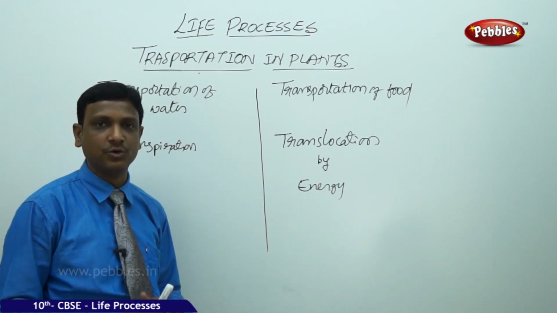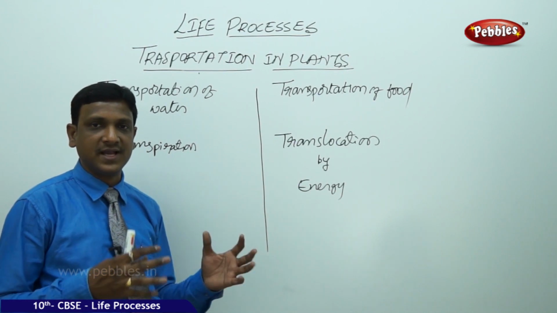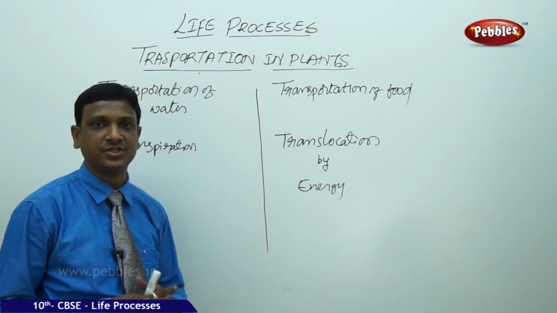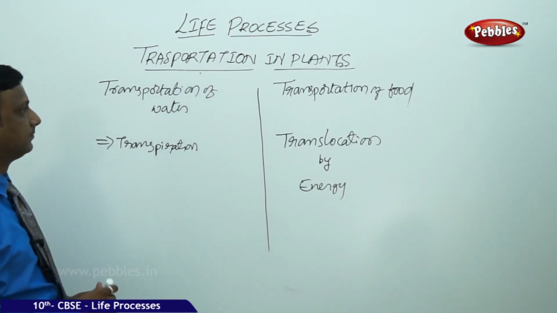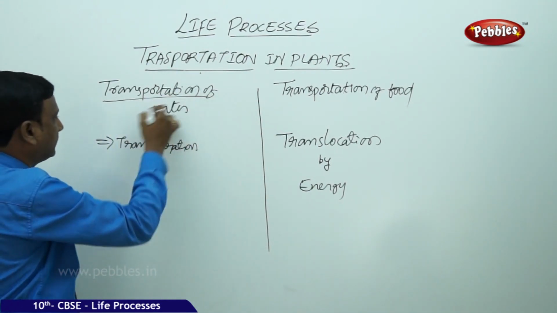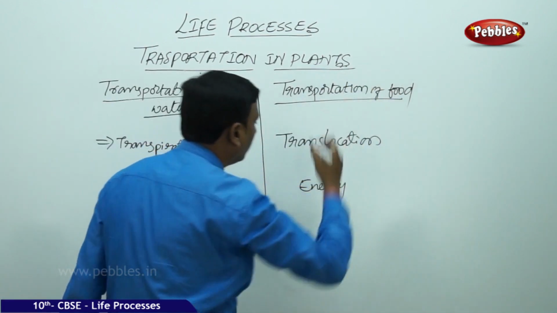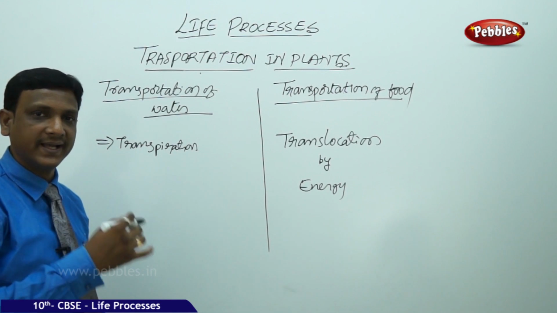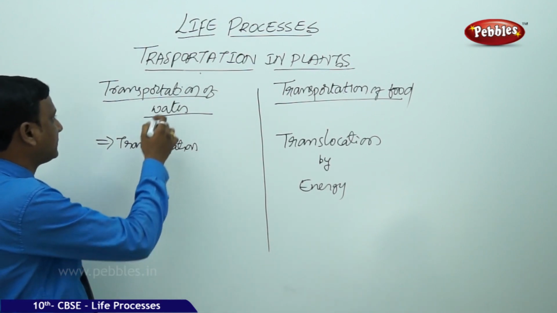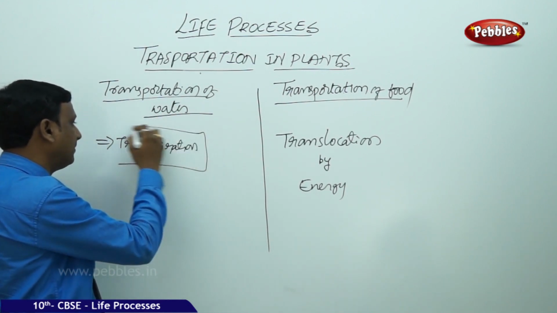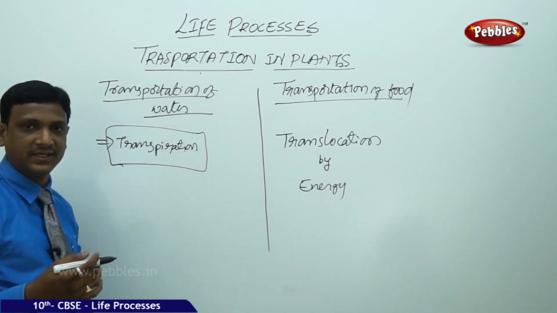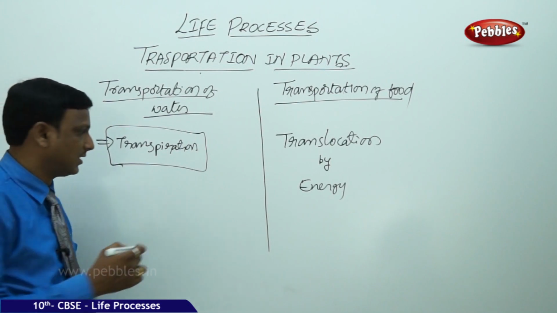So in plants we discussed that there are some tissues called xylem and phloem that help for the transportation. But what are the driving forces? So xylem is responsible for the transportation of water, phloem is responsible for the transportation of food. So here the transportation of water, transportation of food, what are the driving forces, what makes them flow, move in these tissues? So here for the transportation of water, transpiration is the major process which makes the water flow up in upward direction, that is from the roots to the tip of the leaves.